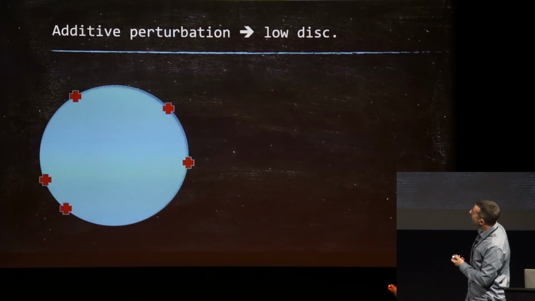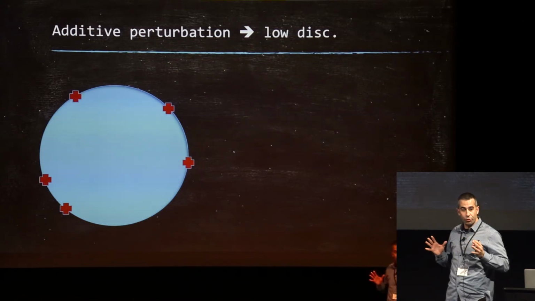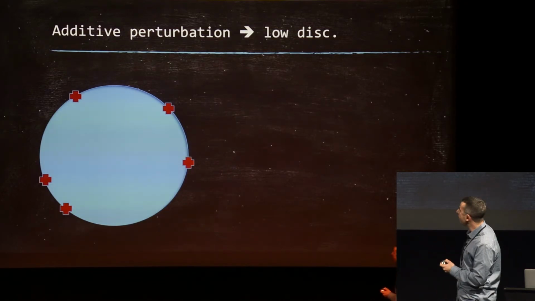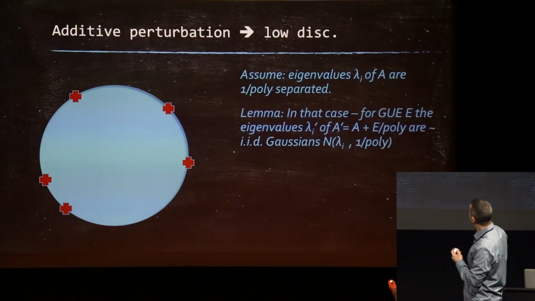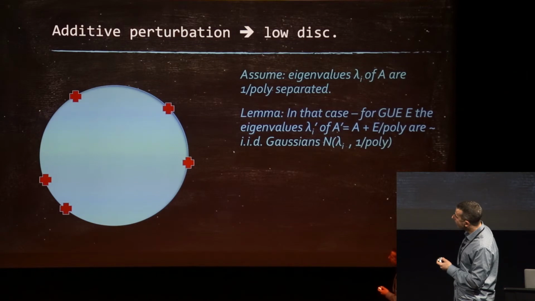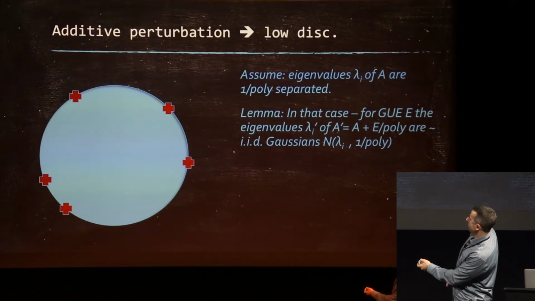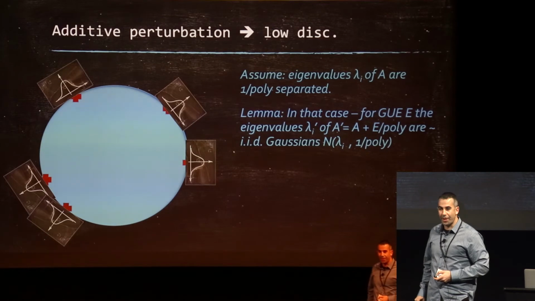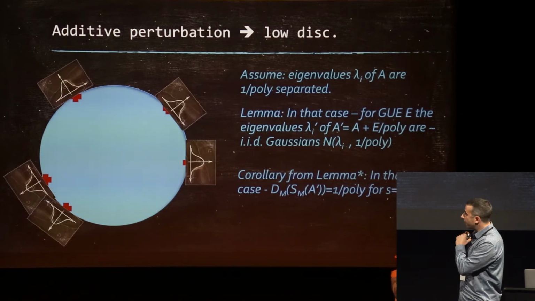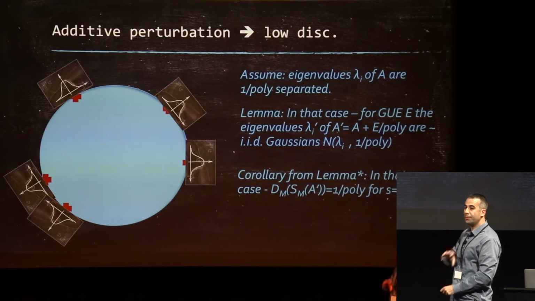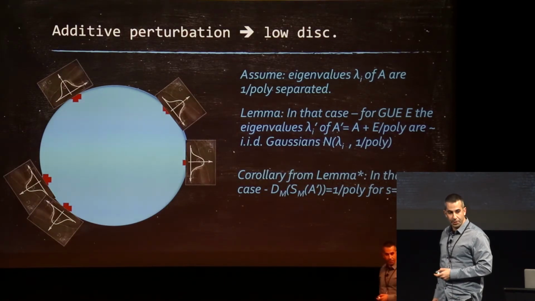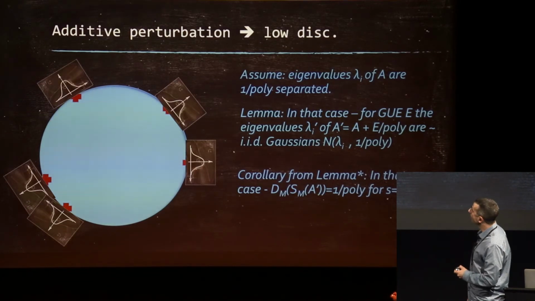And then what we show is that adding a small Gaussian perturbation gives you the result. So why is that? You have a matrix in which the eigenvalues are pretty well spaced. And under this assumption, if you add a GUE matrix, a Hermitian Gaussian matrix, the eigenvalues behave, or misbehave, like independent Gaussian variables. And if that's the case, we can apply our lemma from before and conclude that if we take these perturbed eigenvalues, multiply them by integers, take the fractional part, that behaves like a sequence that is almost random, independent random in pairs.